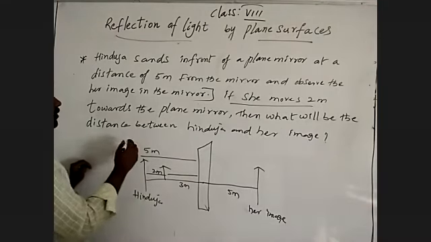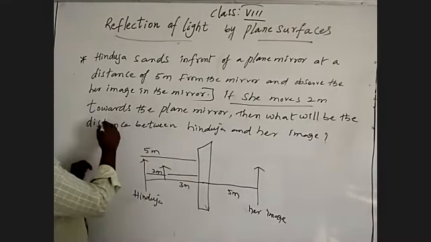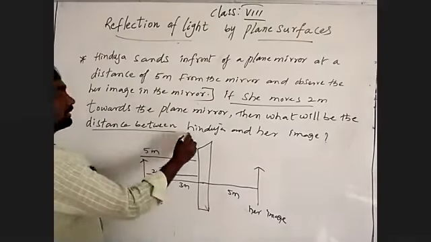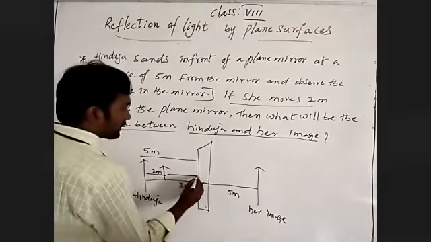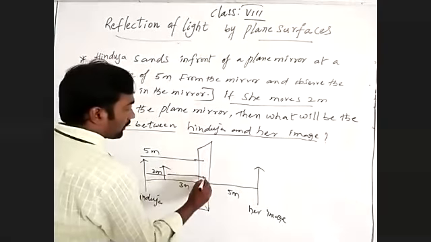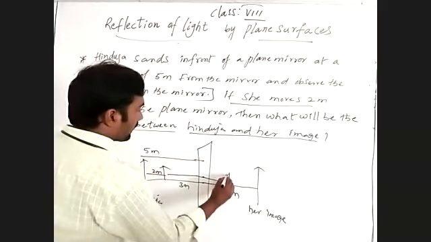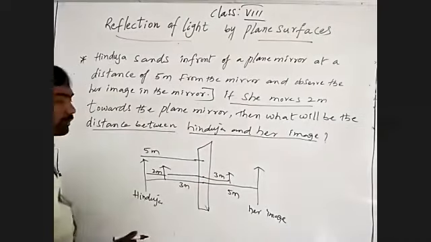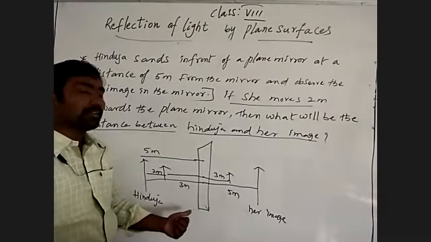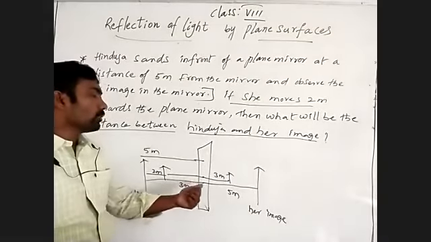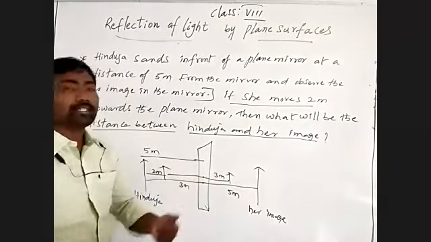Then what are they asking? The distance between Hinduja and her image. Her image should be at 3 meters from the mirror. So the distance of Hinduja's image from the mirror is 3 meters.